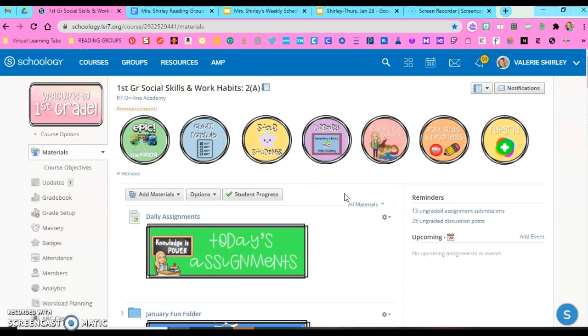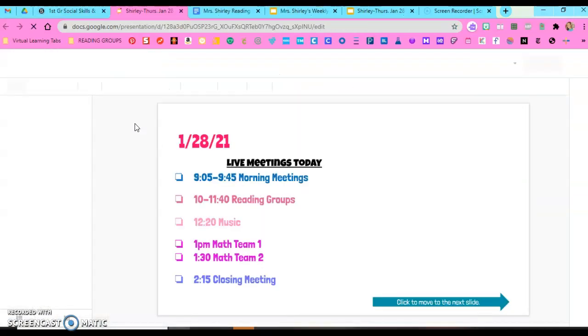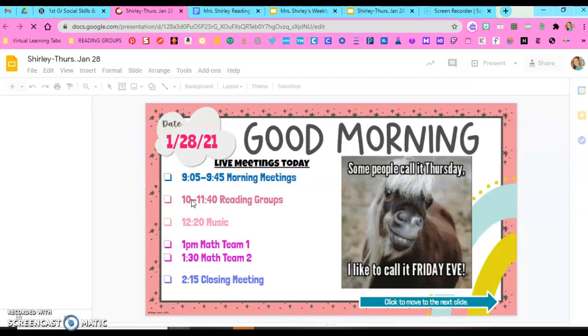So that is kind of the nuts and bolts of how to get places and how to know when our live meetings are. So class schedule will tell you our general schedule for the day, depending on what day we are. Past recordings here, reading schedule here, but every morning what I would do is just hop into Schoology, click on today's assignments, and all of that information for that day is right there for you.